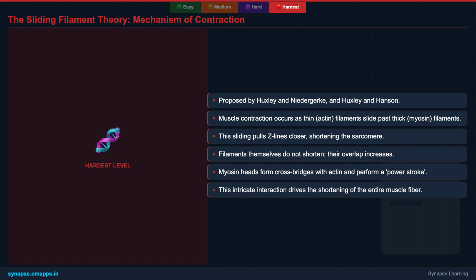Think of it like telescoping rods, where the individual rods maintain their length but the overall structure becomes shorter. This elegant mechanism allows for powerful and efficient force generation. The precise arrangement and interaction of these filaments within each sarcomere are a marvel of biological engineering, enabling the incredible range of movements we perform every day.